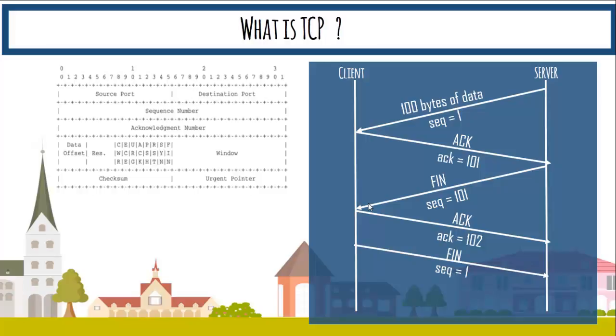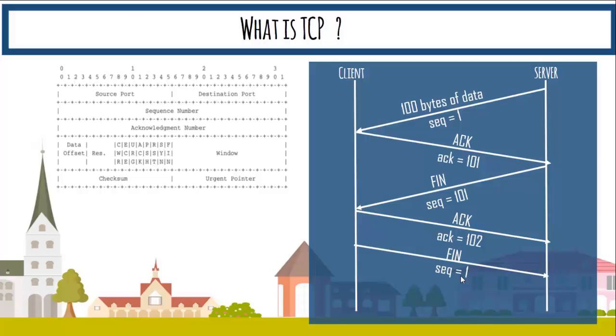sets its FIN bit, which is finish, with sequence number equal to 1. The only reason the sequence number is 1 here is because there was no data sent from the client side so far. Only the server was sending, and the client was replying back with acknowledgement.